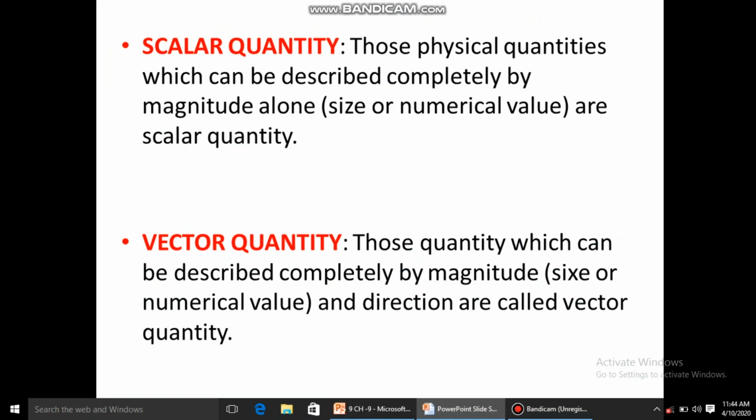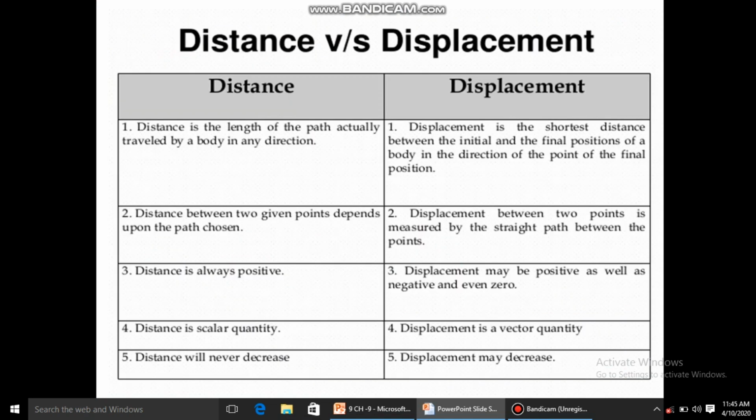Right students? So in vector quantity, we describe the quantity using direction along with magnitude. Now there are few differences given here between distance and displacement, so it will be easier for you to understand the difference between the two better.